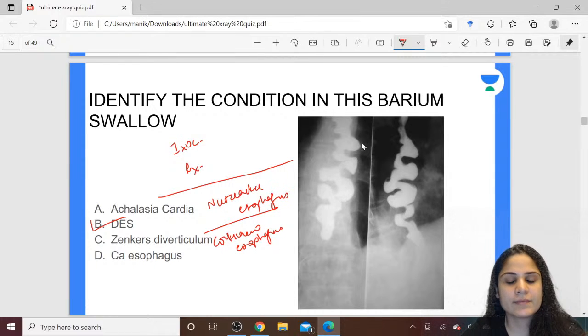What will be the investigation of choice for this? Investigation of choice is not barium swallow, Narmata Devi. Yeah, investigation of choice is manometry. Okay, so you are going to check the pressures in the esophagus. So investigation of choice will be manometry.